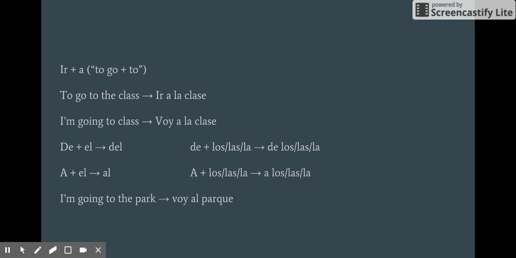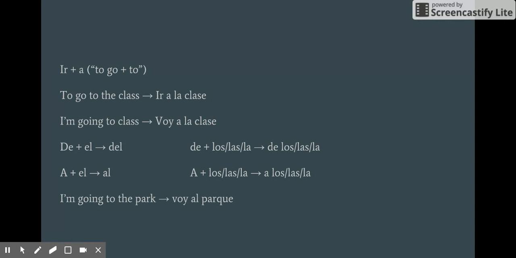Now, generally, you'll find ir followed by the preposition a, which is equivalent to the English preposition to, so to go to. So, for example, if you wanted to say to go to class, it would be ir a la clase. Or I'm going to class, conjugated to the subject yo, voy a la clase.